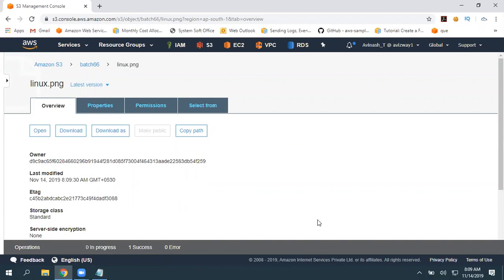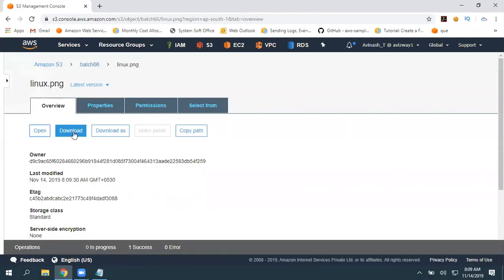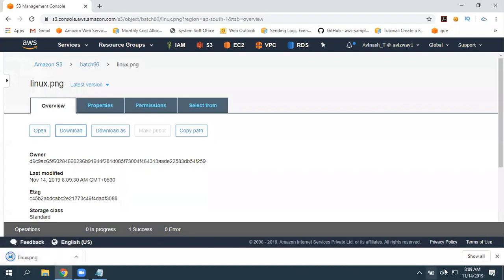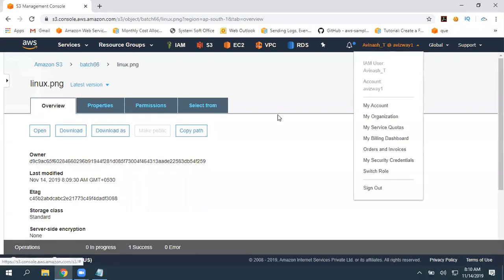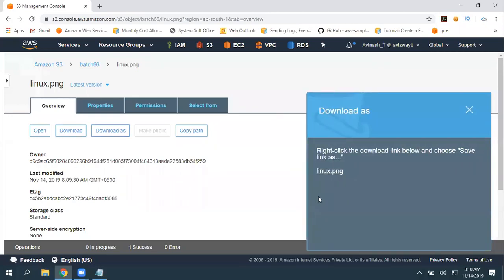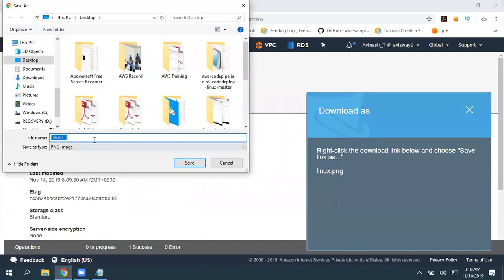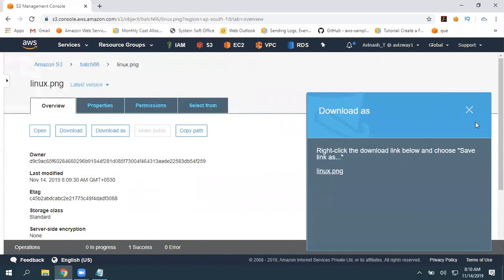Now, as an uploading user or as an IAM user, I want to open that object and view it within this browser. So here is an option, open. Click on open and I'm able to view this. And if I want to download, I can simply click on this and it is going to download. Why? Because this IAM user has valid read and write permissions, so he is able to perform all these operations. If you want to download as, you can click here and save link as. While creating, you can rename this. So that is save as.